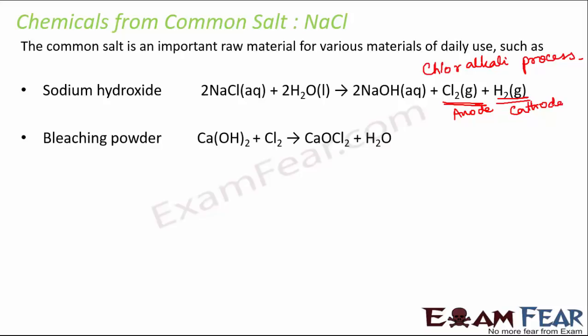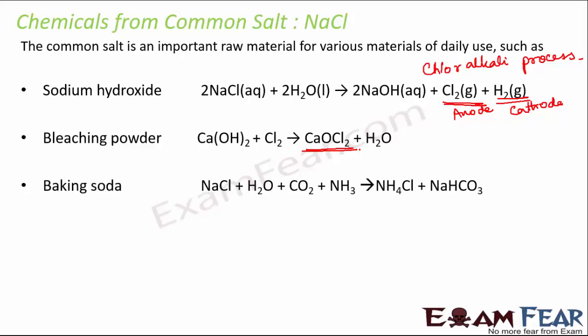Then the next thing that can be obtained is bleaching powder. So when chlorine gas is produced from NaCl, it is used to manufacture bleaching powder. When chlorine is passed through calcium hydroxide, which is a base, we get CaOCl2, which is nothing but bleaching powder. Then you have baking soda preparation.